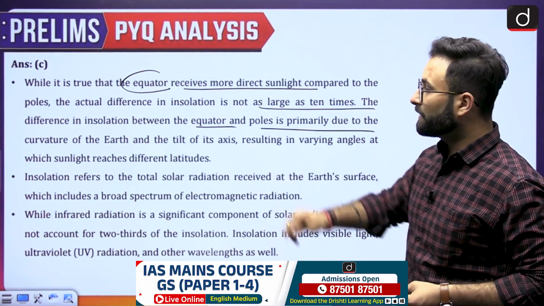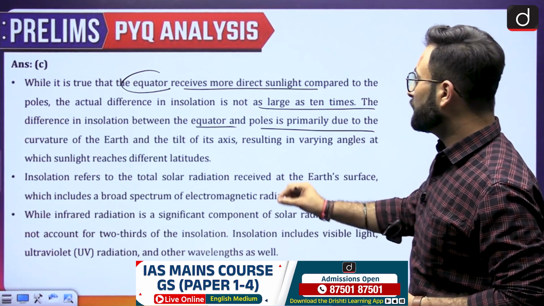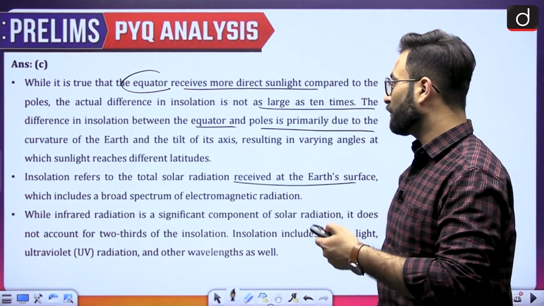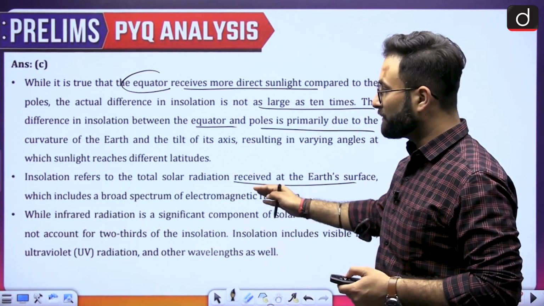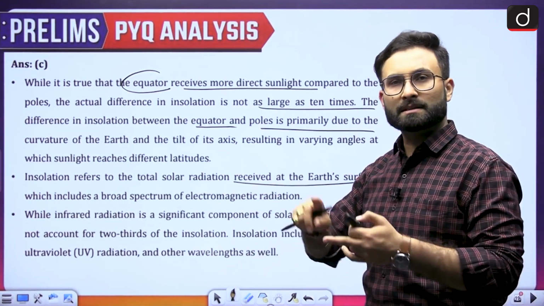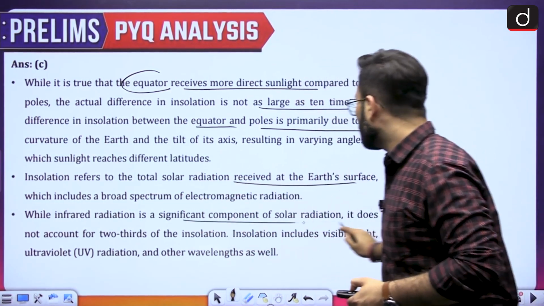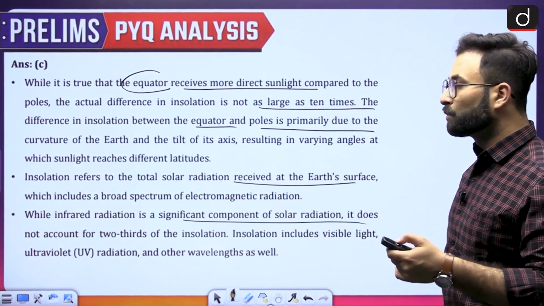Coming to the next one, insolation refers to the total solar radiation received at the earth's surface, which includes a broad spectrum of electromagnetic radiations, including infrared as well as visible light. While infrared radiation is a significant component of solar radiation, it does not account for 2/3 of the insolation.